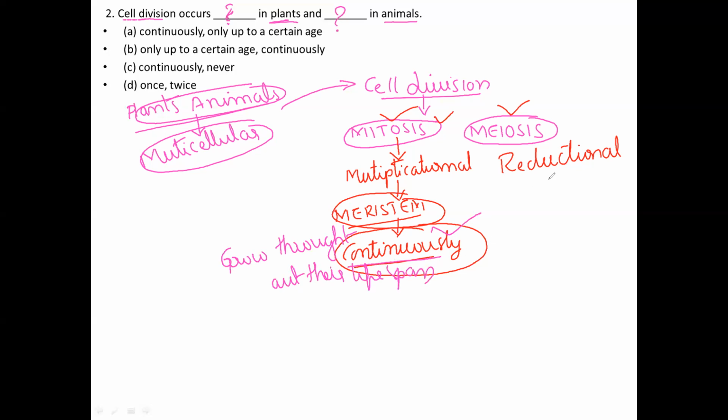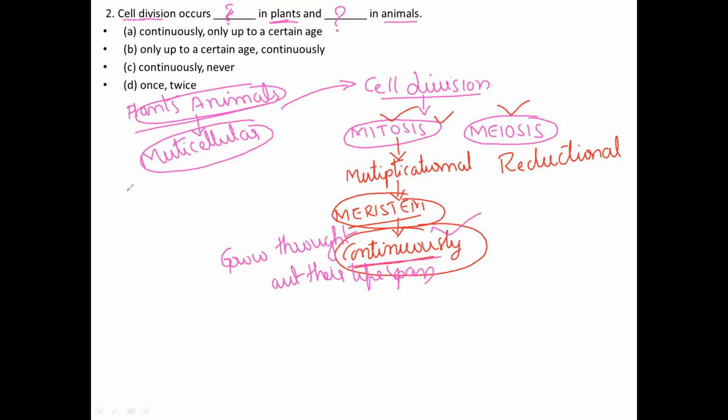Okay. But even in case of animals also, that cell division will take place up to a limited time. Why are we going to call it that? These organisms will have a limited time.